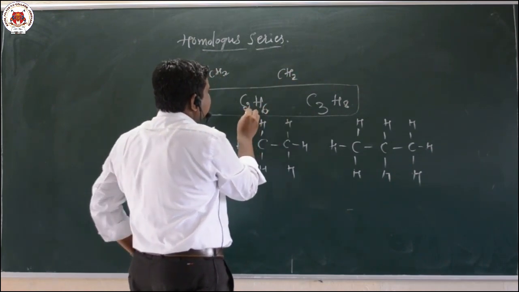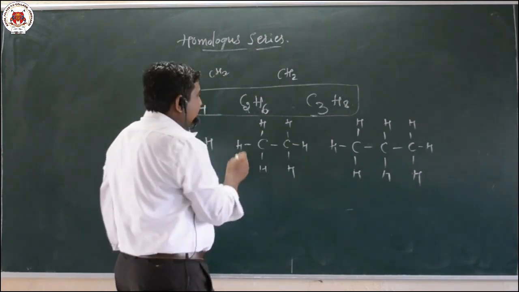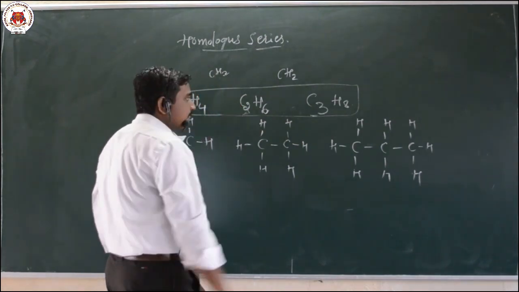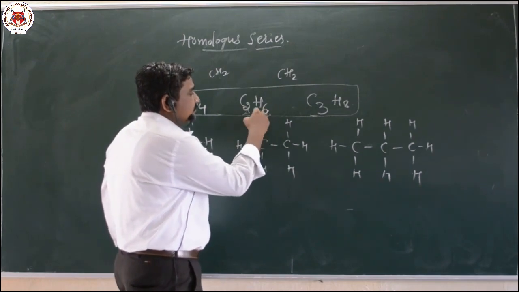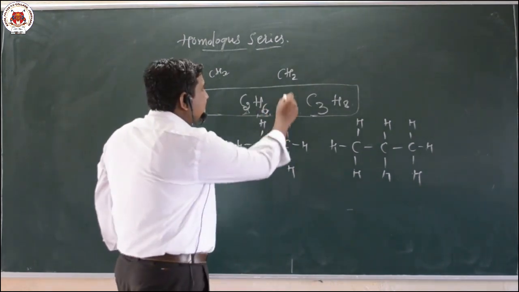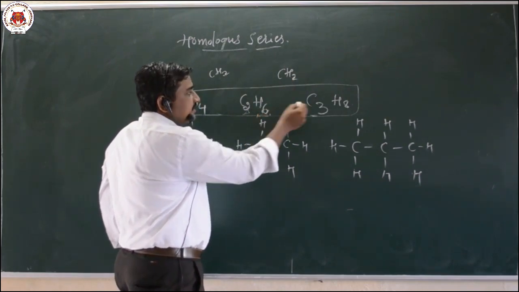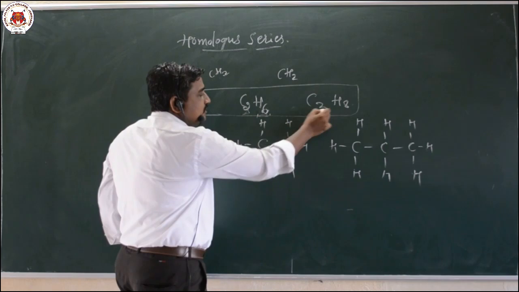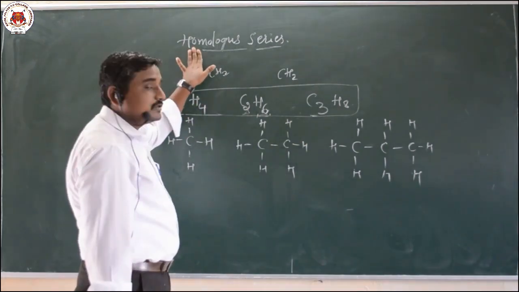Now comparing these two, CH2. After addition of again one carbon, it becomes C3, because already 2 carbon atoms are there. The total number of hydrogen atoms is 6, and after addition of these 2 hydrogens, it becomes H8, C3H8. These are the successive members, and these are the examples of homologous series.